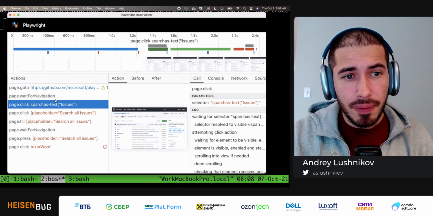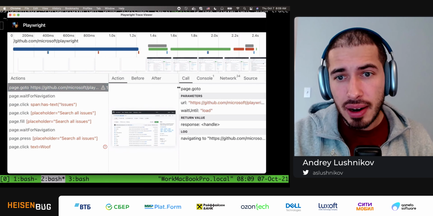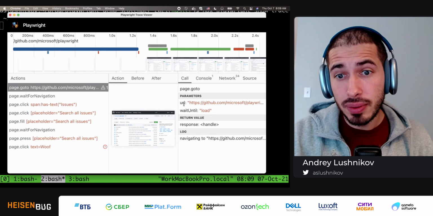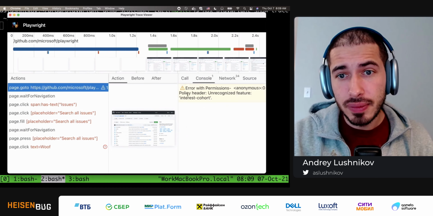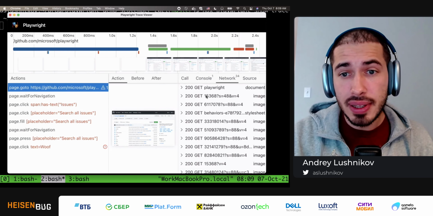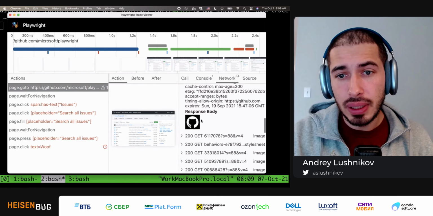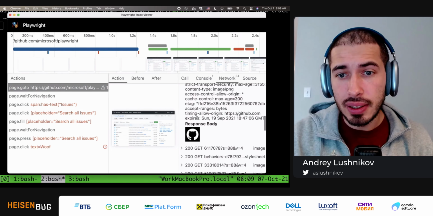For every action, I can select it and see details on the right-hand side. For example, for this goto action, I can see all the arguments and parameters. I was navigating to this URL. I can see what was happening in the browser console during this call, and I see all the network requests that were flowing through the browser during this navigation. For example, the website was loading an image.